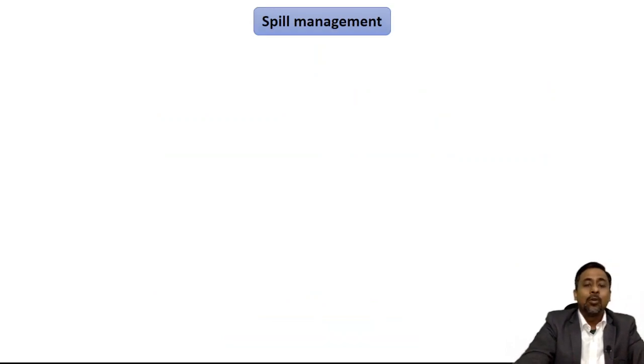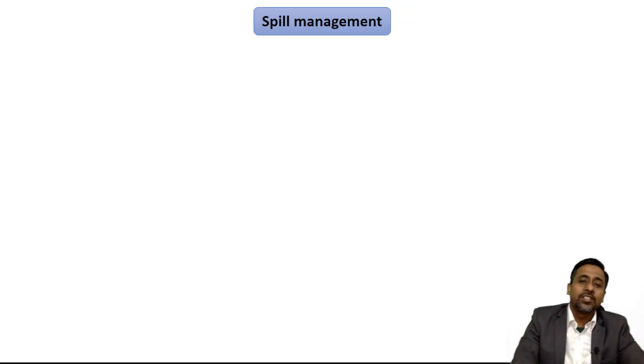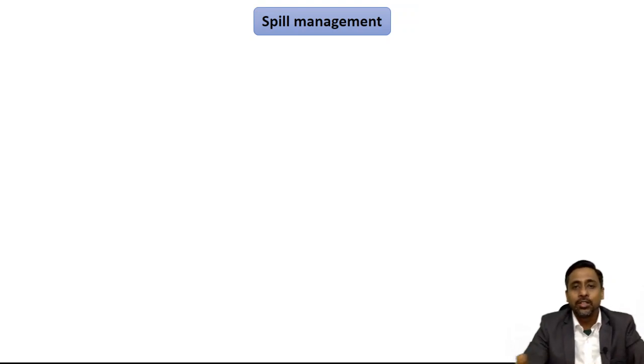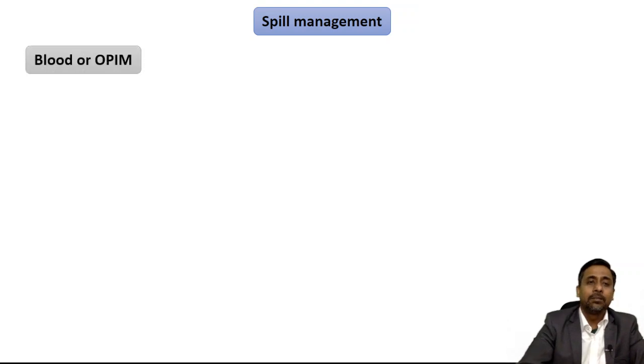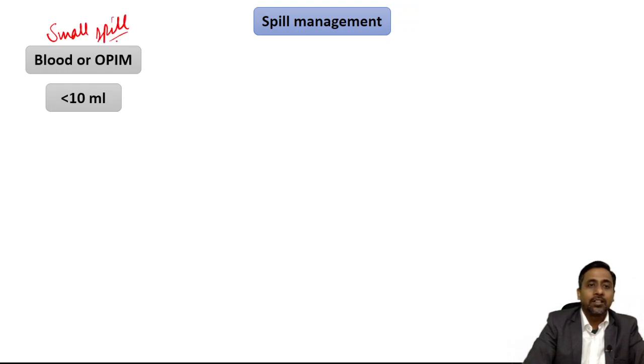Spill management. What happens if blood or potentially infectious material spills onto the floor or onto any surface? So how to manage that? It totally depends upon the amount of spillage. So if the amount of blood or other potentially infectious material is less than 10 ml, it will be called a small spill. Small spill, okay.